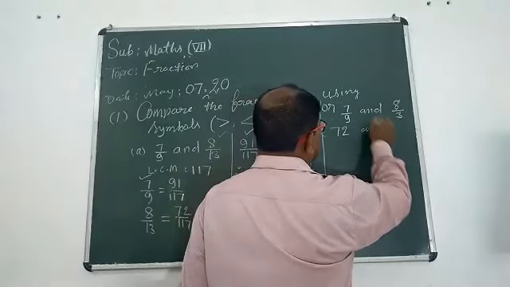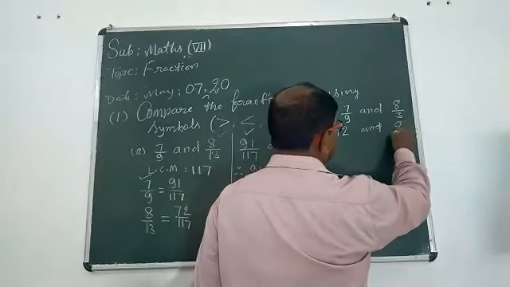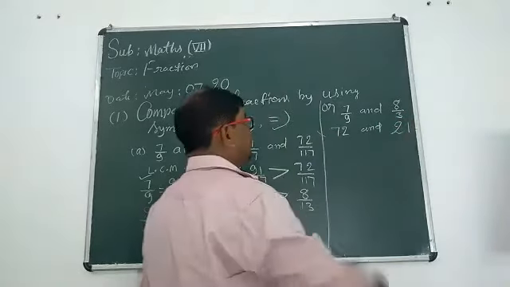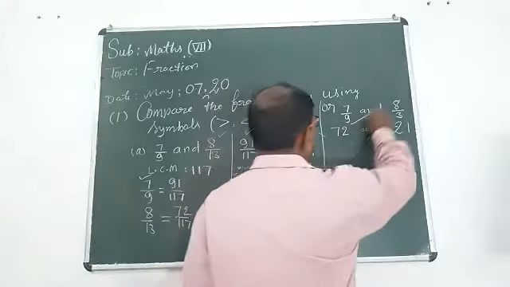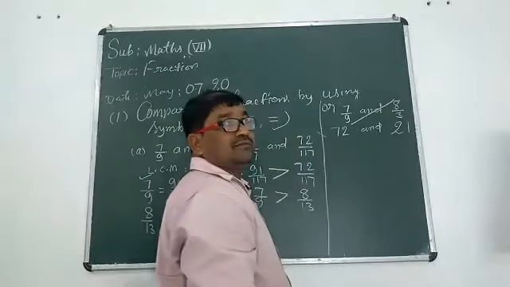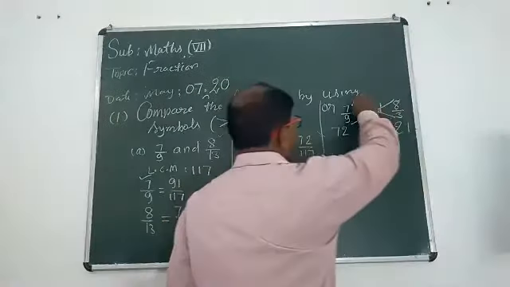And 7 times 3 is 21. But mind, we should start from here, then from here.